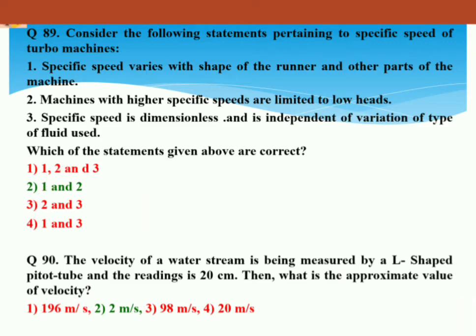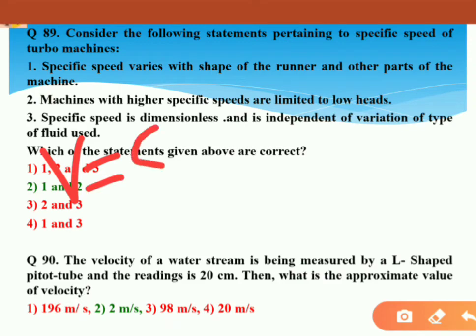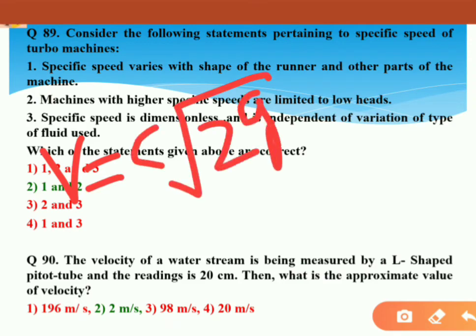The velocity of water stream is being measured by an L-shaped pitot tube and the reading is 20 centimeter. Then what is the approximate value of velocity? First of all, you have to know pitot tube is used to measure the velocity of any flowing fluid. So velocity in pitot tube, we know V equals C into root over 2gh. C is the coefficient, which is not given here, so take it as 1.